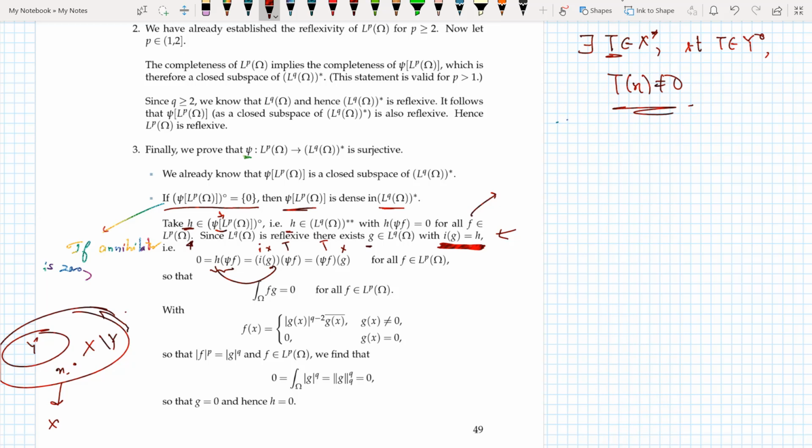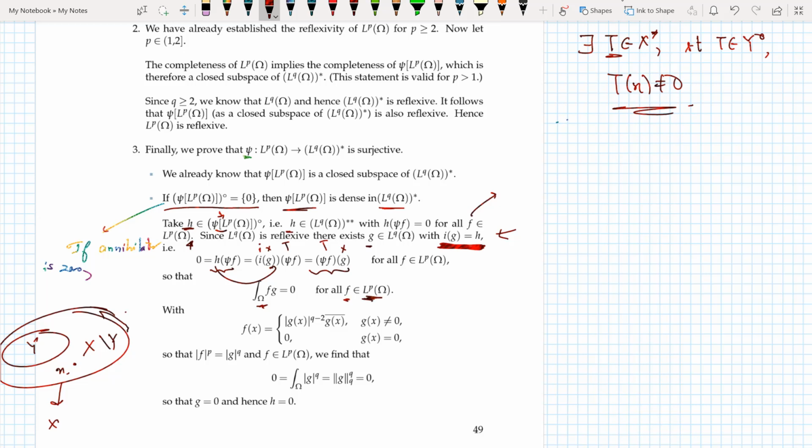Thus I can say that psi f of g equals 0. What was this? This was psi f of g, and this operation is written as the integral of fg over omega. This is for all f belonging to Lp omega.